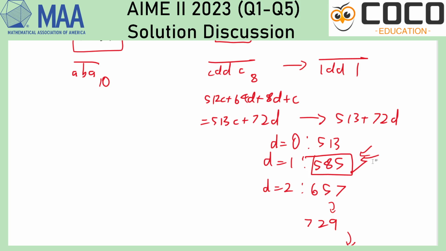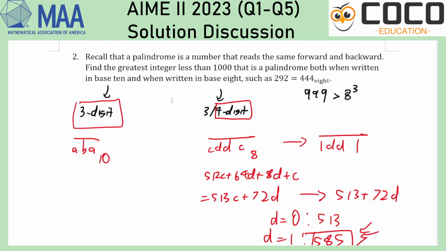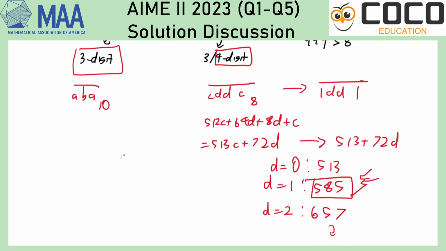Don't be afraid to do some listing whenever you are handling anything that is to do with digits, because the meaning of digit is that, well, there is only 0, 1, 2, 3, 4 until usually 9. In base 8 it means up to 7. Either way it's quite limited, so don't be afraid to do some listing.